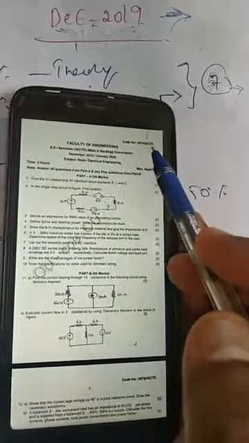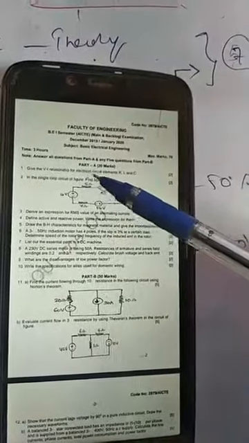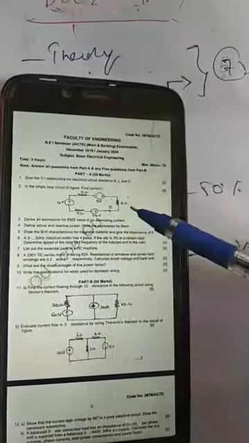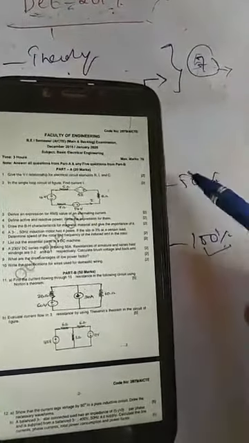Scheme question paper. Syllabus is AICT. This is your question paper only. Next, what is the first question they asked here? Give the VI characteristics of electrical circuit elements I, R, L and C. These first two are from Unit 1. The first question is theory, the second question is, in the single loop circuit, find the current I. So one is theory and one is problem.